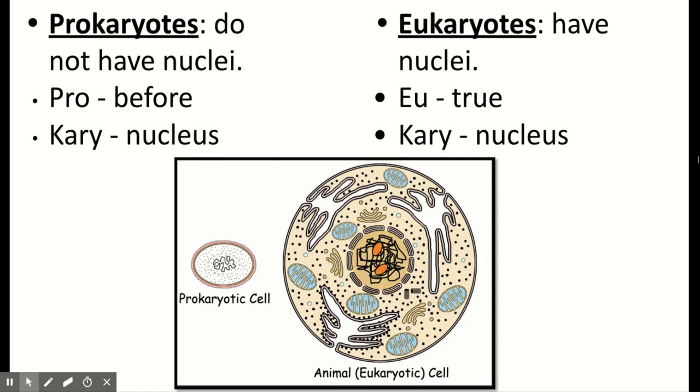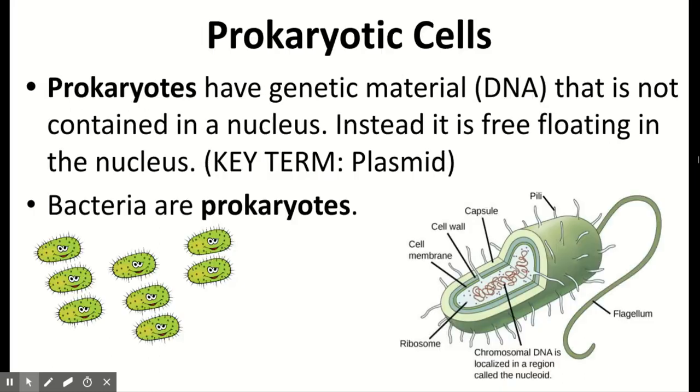Eukaryotes, I remember you are a eukaryote. So eu means true, kary meaning nucleus. So eukaryotes will have a true nucleus. That means our DNA, our genetic information, is held inside the nucleus, and we still have all of those membrane bound organelles. We can see eukaryotic cells are a bit larger, more complex than the prokaryotic cell.